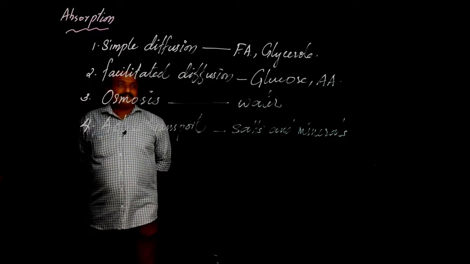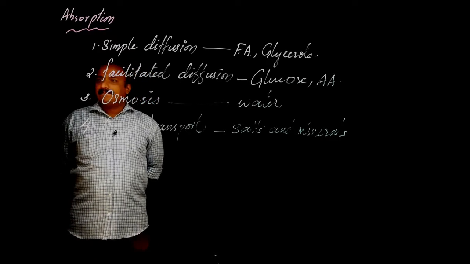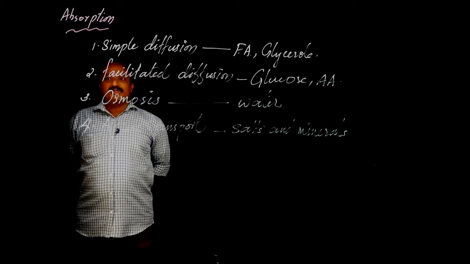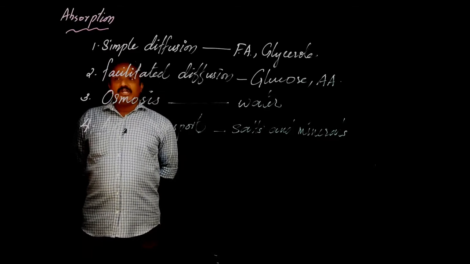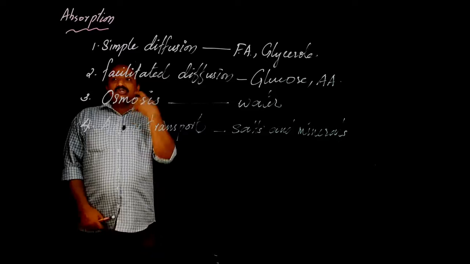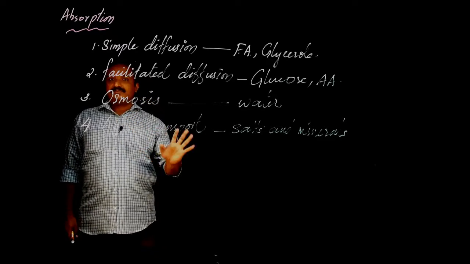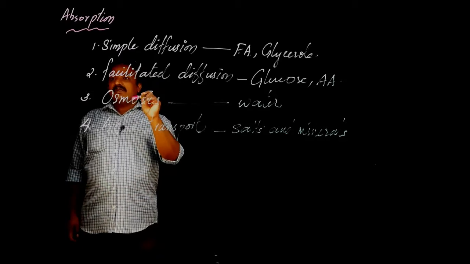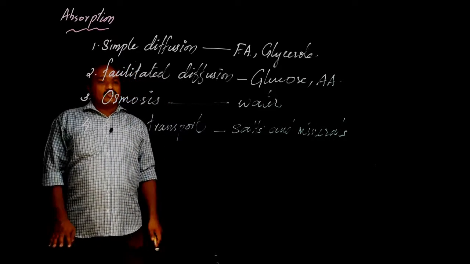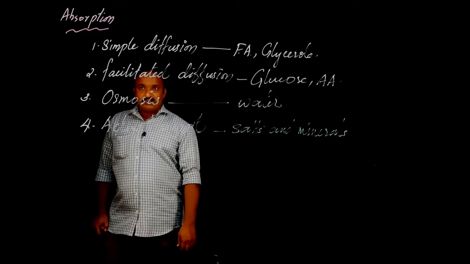This much. Okay, these points are to be noted and studied very well: which are the nutrients that are absorbed by using each process. So four processes once again I am repeating: simple diffusion, facilitated diffusion, osmosis and active transport.